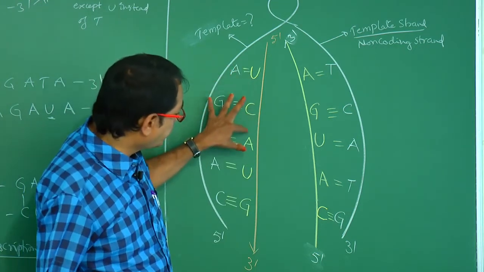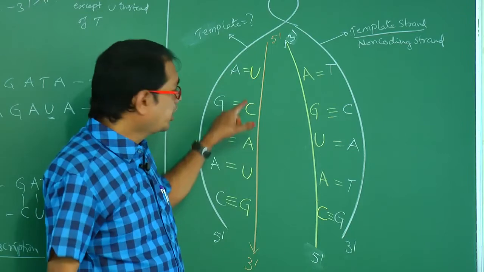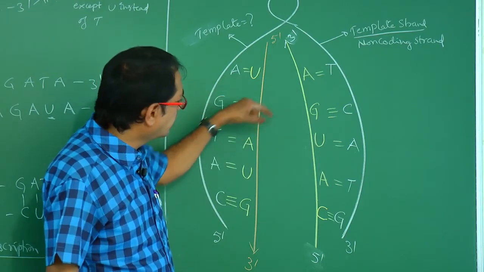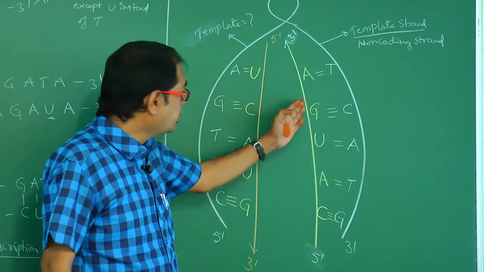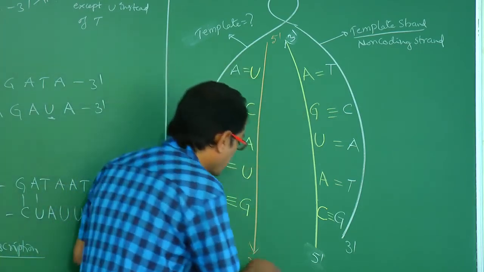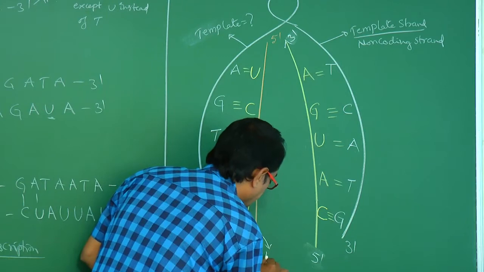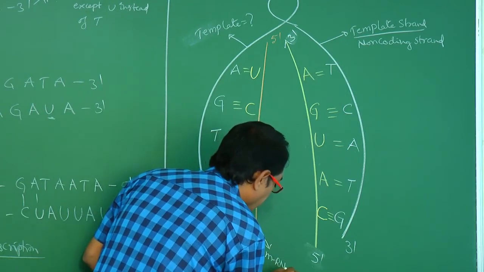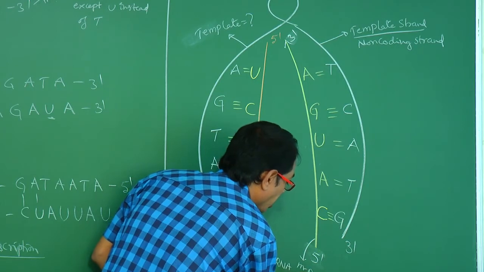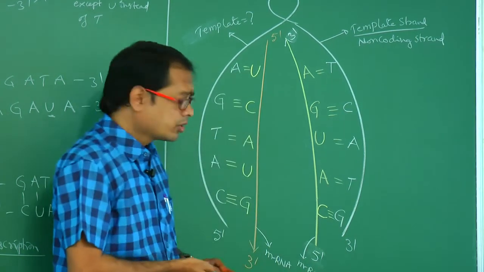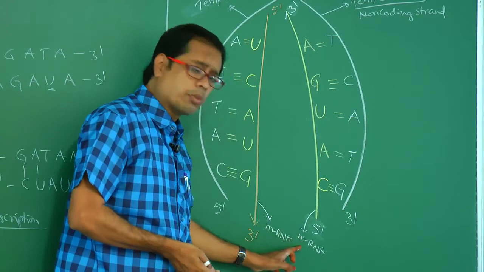Here the codon is UCA. Here the codon is AGU. This is mRNA and this is also mRNA.